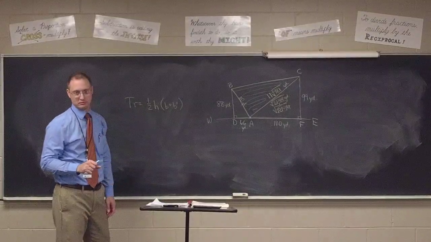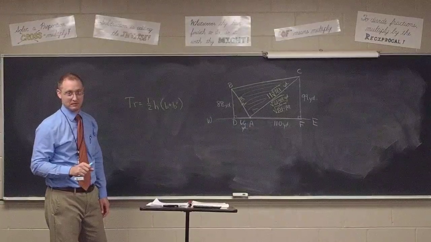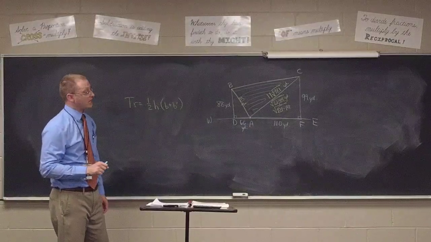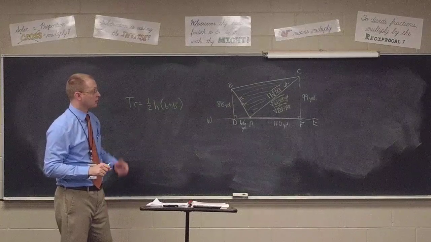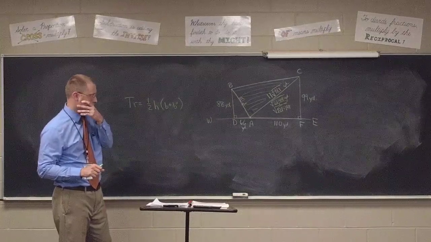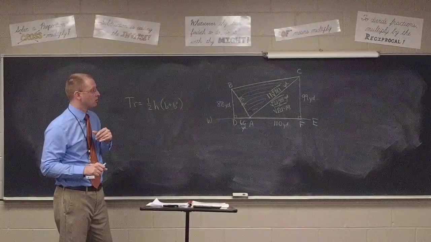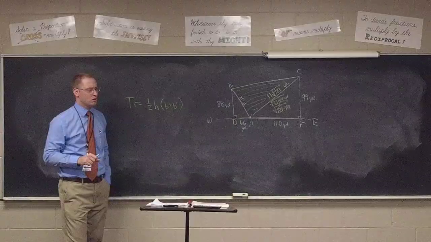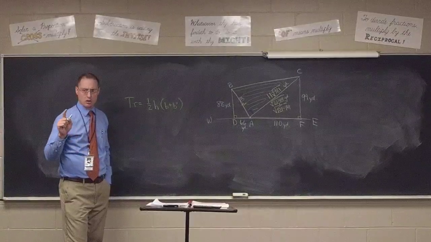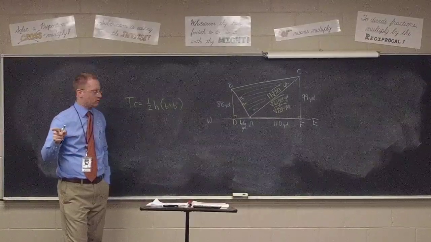Class, what's B? Oh, no, it would be D and F, not just one side. It's not 176, it's 187. You said 187.